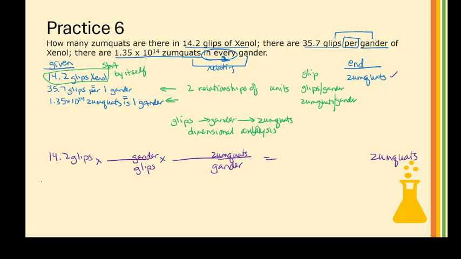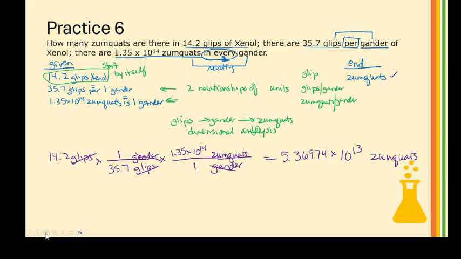Okay, now I can fill in the information. So glips and gander. One gander, 35.7 glips. And one gander is 1.35 times 10 to the 14 Zumquats. Glips cancel, gander gets canceled. Let's see, 14.2 divided by 35.7 times 1.35 e to the 14 divided by 1, 45.36974 times 10 to the 13.